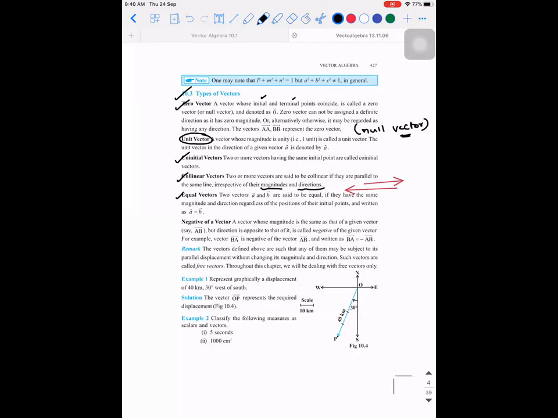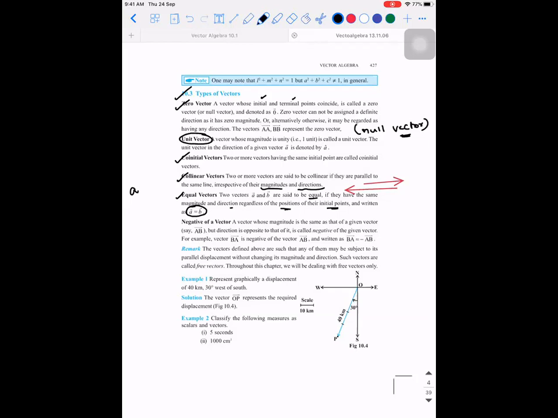The next one is equal vectors. What do you mean by equal vectors? As the name suggests, two vectors, A vector and B vector, are said to be equal if they have the same magnitude and direction, regardless of the position of their initial points, written as A vector equals B vector.